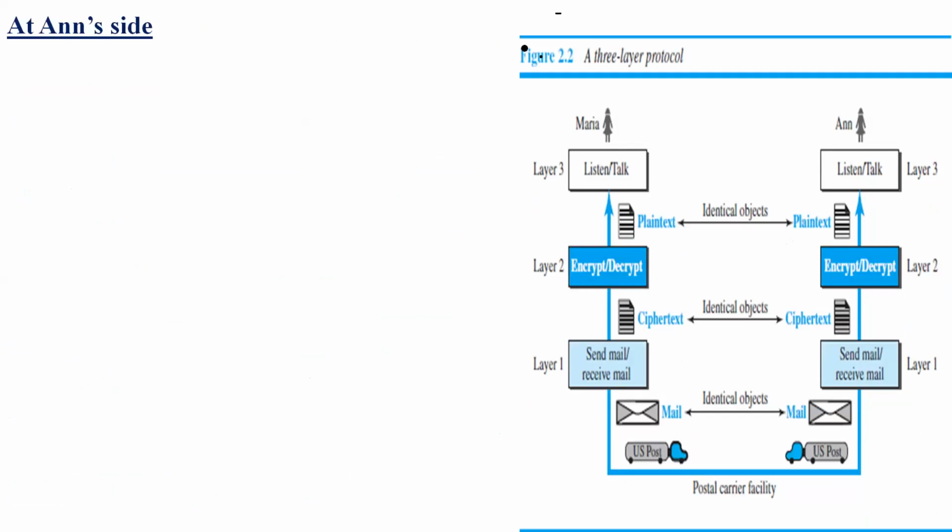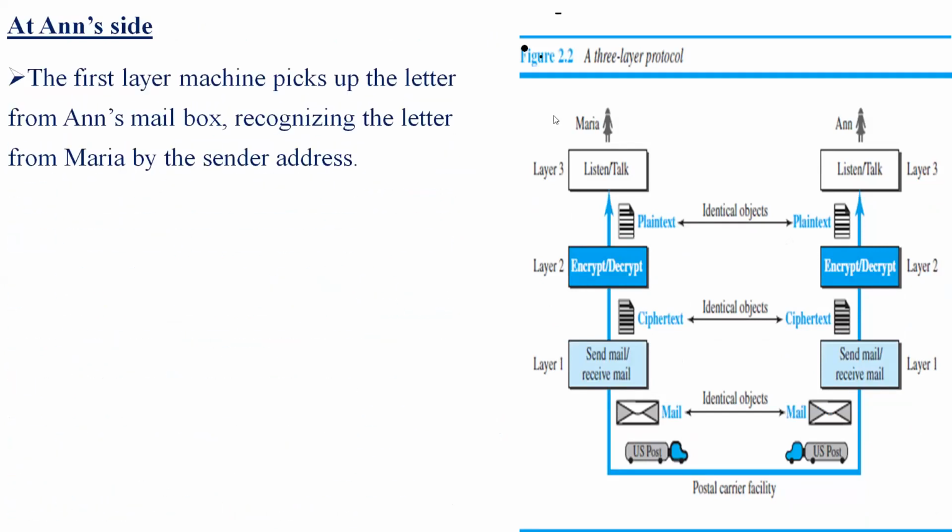At Anne's side, when Maria eventually posts the letter, Anne receives a mail from Maria through a postmaster. She recognized that the letter is from Maria by observing the sender address.